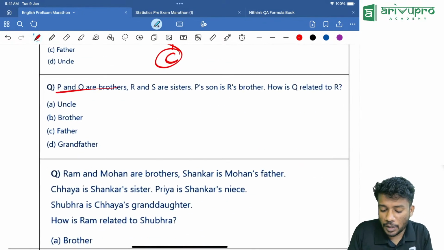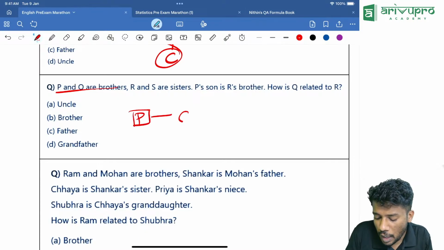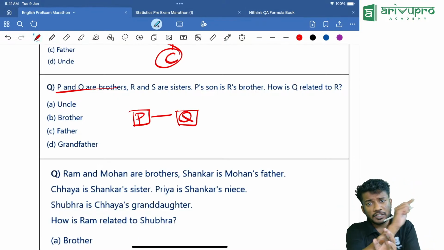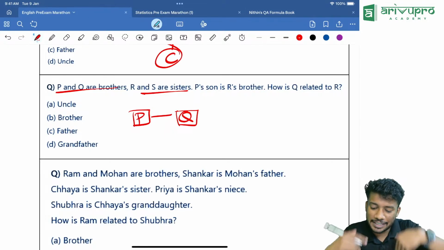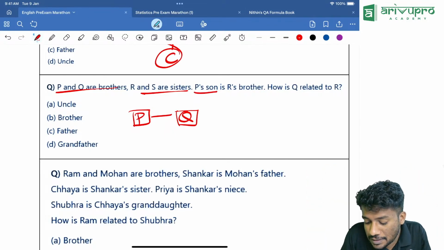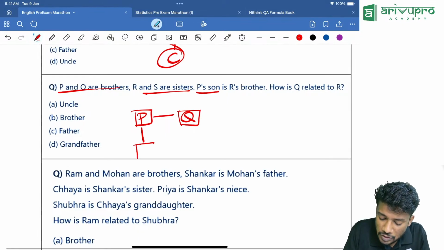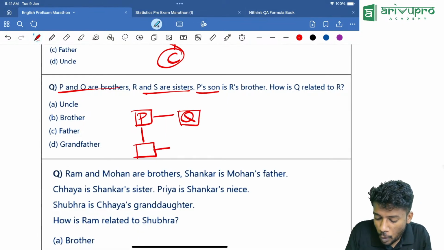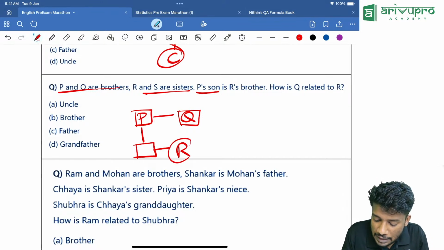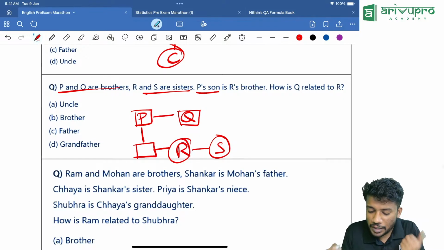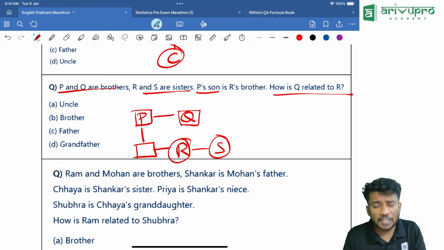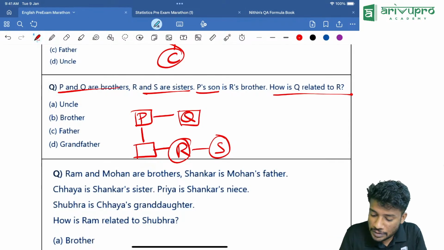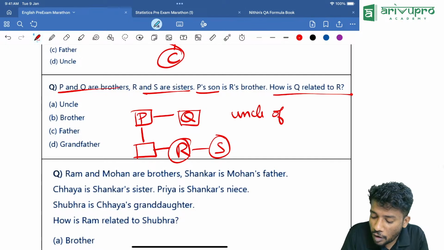Next one. P and Q are brothers. We know that P and Q are brothers. Both of their gender is given, and we are using a single line. Then R and S are sisters. Can we connect over here? We cannot connect, so we will go for the next line. P's son is R's brother. That means P has a son, and that son is R's brother. And we know that R and S are sisters. How is Q related to R? P is the father of R and Q is the brother of P. That means Q is the uncle of R.